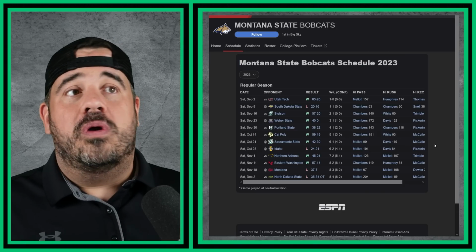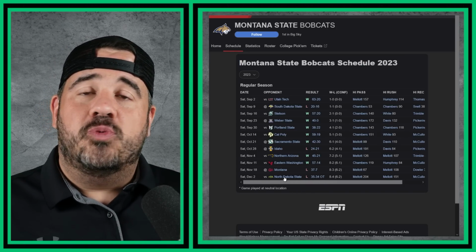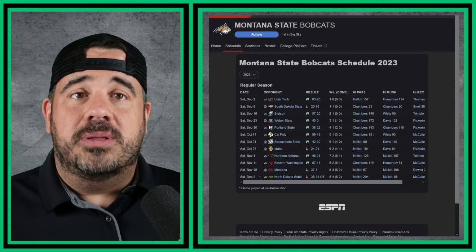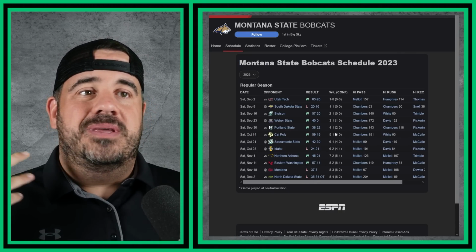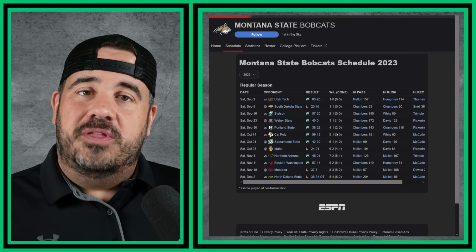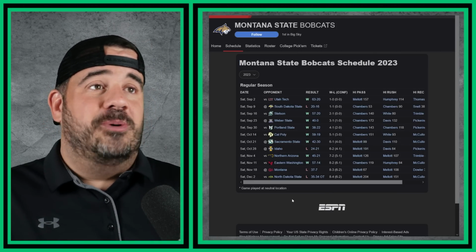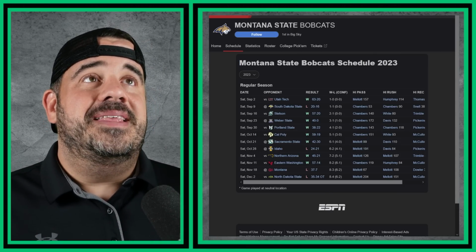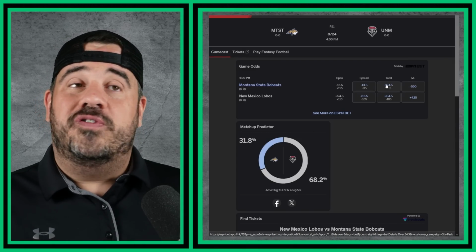Oh, they were number 1 in the Big Sky. And yeah, they lost to North Dakota State in overtime on December 2nd. Lots and lots of wins. This is one of those fun ones where the FCS team is probably going to win quite easily. So that's what it is. Looking at the line, 550 money line for Montana State, totals 54.5.